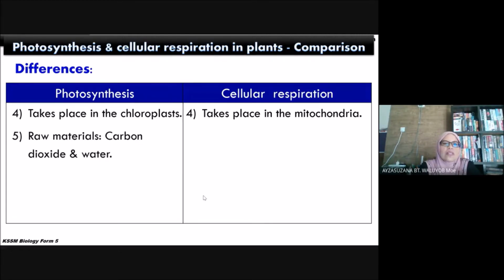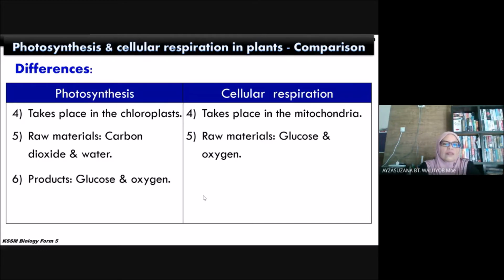The raw materials of photosynthesis are carbon dioxide and water. What are the raw materials of cellular respiration? Glucose and oxygen. The products of photosynthesis are glucose and oxygen. For cellular respiration, the products are carbon dioxide, water and energy.